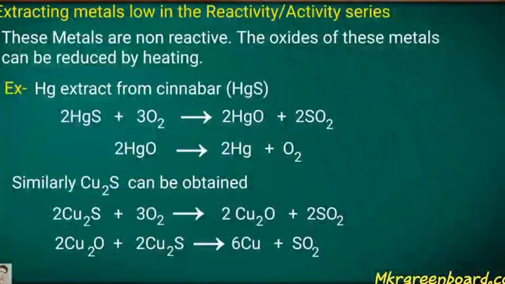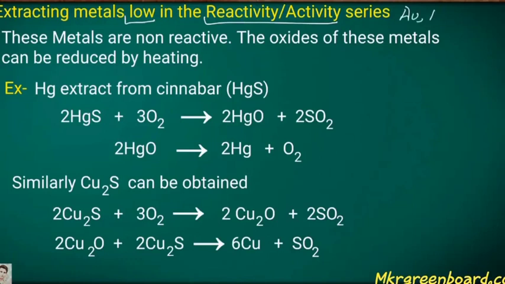Now we will see how we can extract a metal, by which method. First, these metals are non-reactive, meaning the least reactive metals. Then the oxide of this metal can be reduced by heating. Let's see the first one, Hg, the mercury, which is extracted from cinnabar.